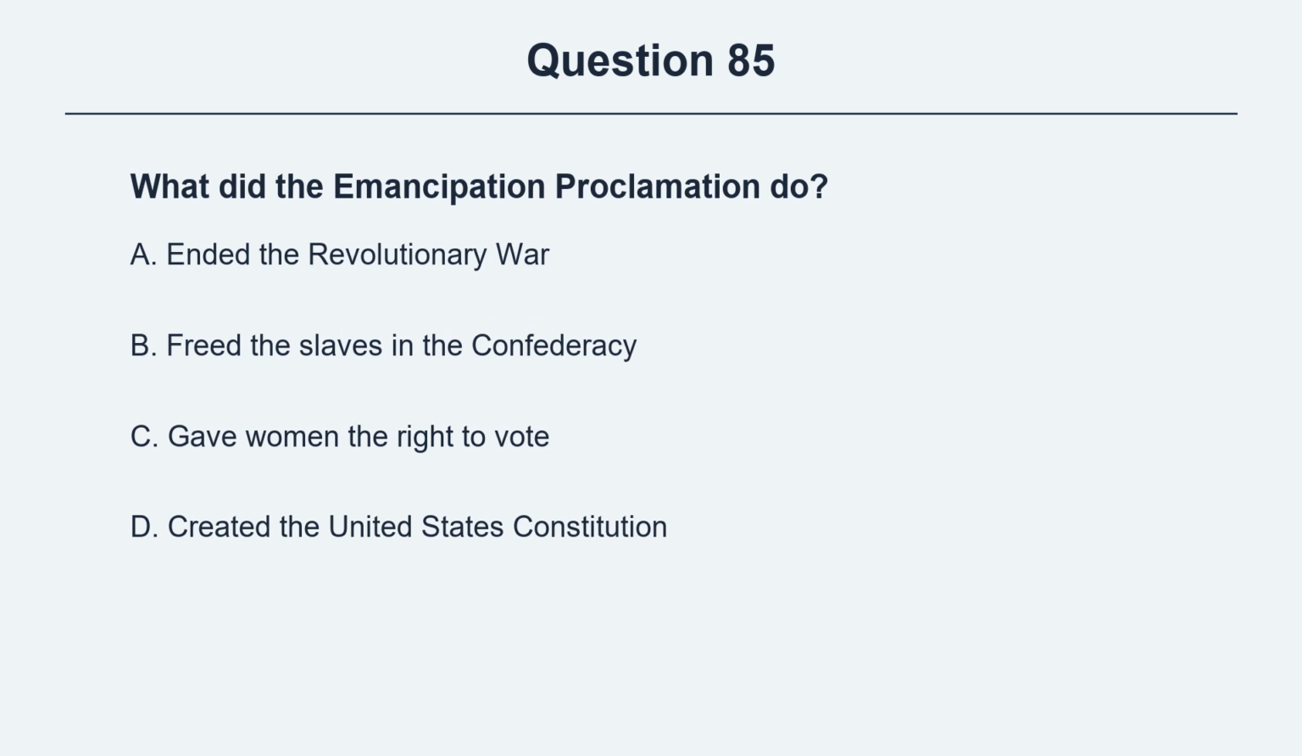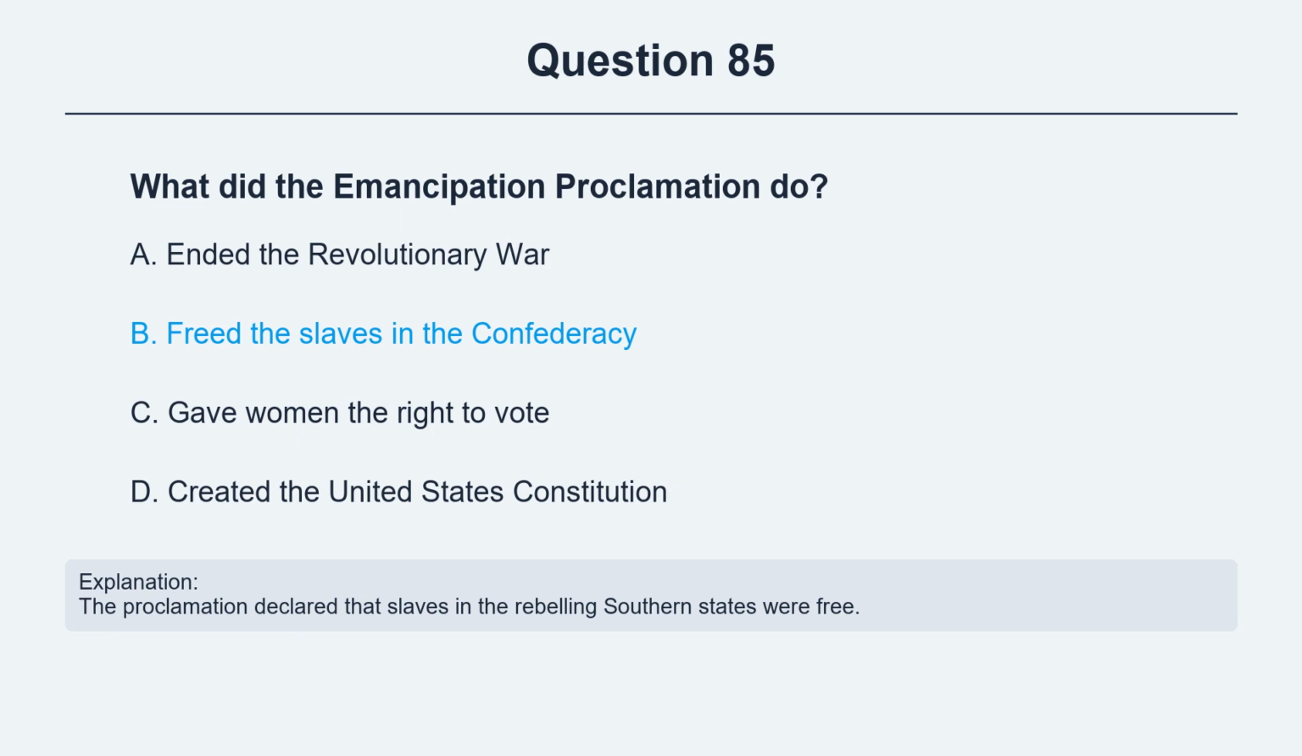Question 85. What did the Emancipation Proclamation do? Option A, ended the Revolutionary War. Option B, freed the slaves in the Confederacy. Option C, gave women the right to vote. Option D, created the United States Constitution. The correct answer is option B, freed the slaves in the Confederacy. Explanation. The proclamation declared that slaves in the rebelling southern states were free.